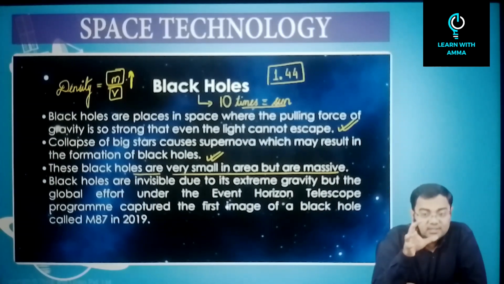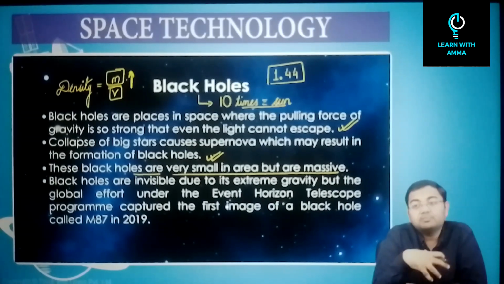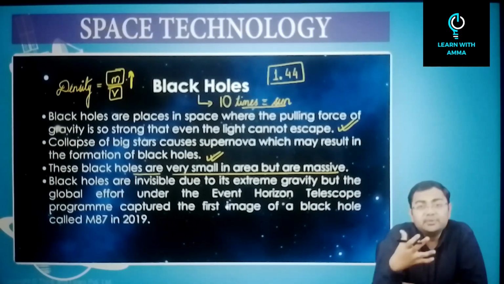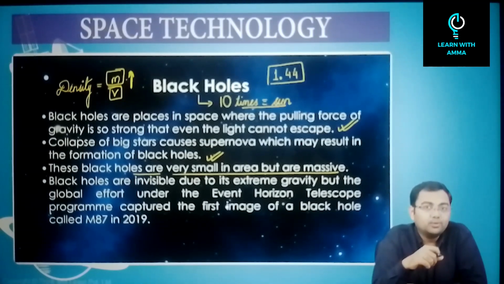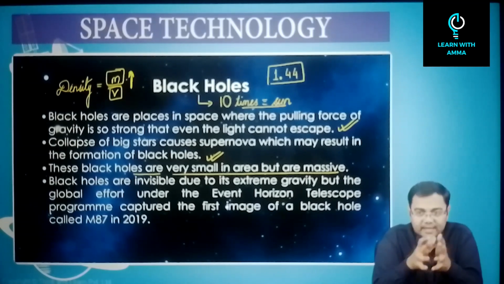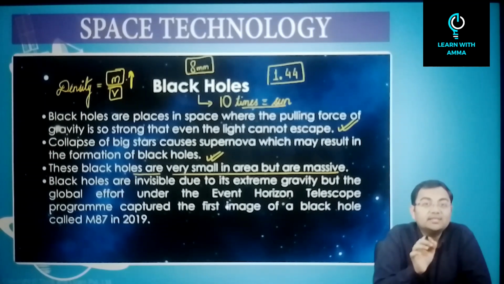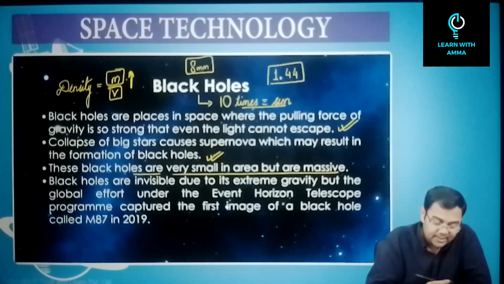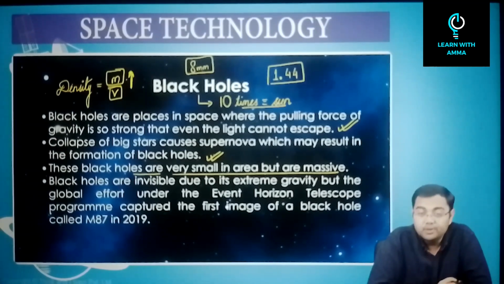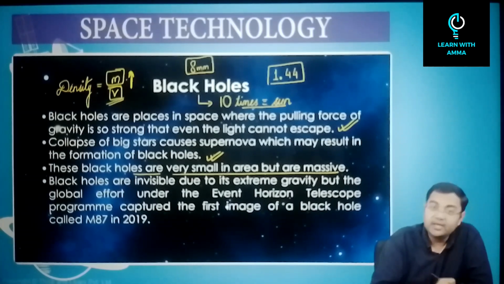And that's why the stars which are not that massive, or if we talk about our sun, or even if you talk about the earth, these cannot convert into a black hole. For example, the calculations show that if earth was to convert into a black hole, then the diameter of the earth should have been just 8 millimeters. If the diameter of the earth was 8 millimeters, then earth stood a chance to convert into a black hole. But of course it's not 8 millimeters, it's much more than that, right? So that's why earth cannot convert into a black hole. Our sun cannot convert into a black hole. Only massive stars can convert into a black hole. So the density will be very high.